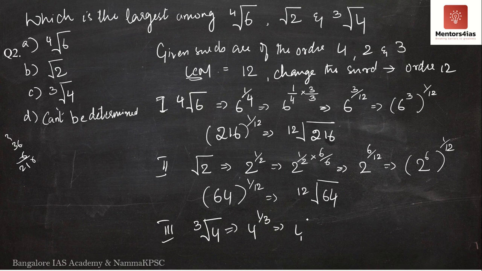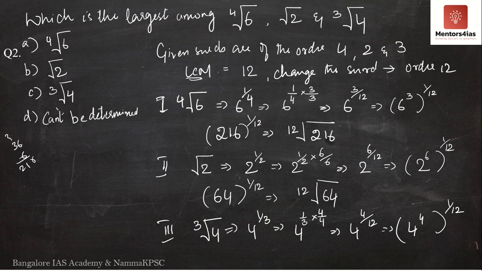This is equal to what? 4 to the power 1 by 3. I will now multiply it by 4 divided by 4, because 4 3s are 12. I have to change the base to 12 of the power. So this gives us 4 to the power 4 by 12. I can write this as 4 to the power 4, whole to the power 1 by 12.